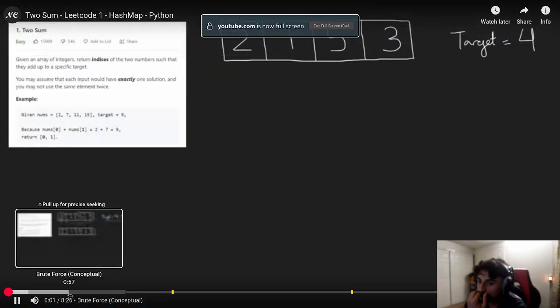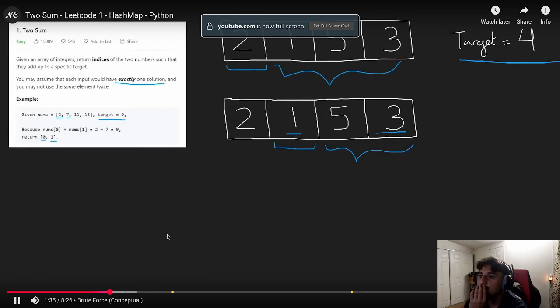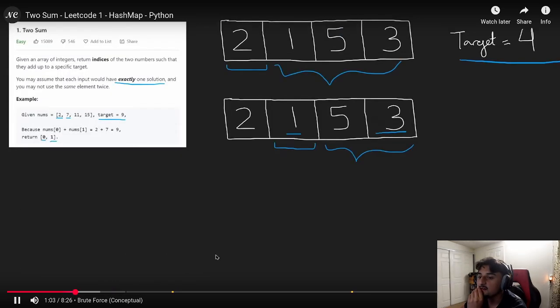Let's solve LeetCode 1 twosome. Efficient. This is basically brute force. I think I went too fast.